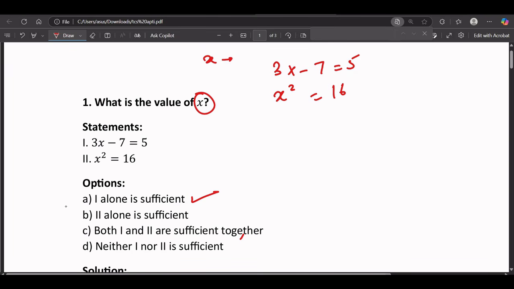The second option says 2 alone is sufficient. That means we don't need the first statement; only using the second statement we can find the value of x. The third option says both 1 and 2 are sufficient together. That means we need both statements to find the value of x. The fourth says neither 1 nor 2 is sufficient. That means we cannot find the value of x using both statements.